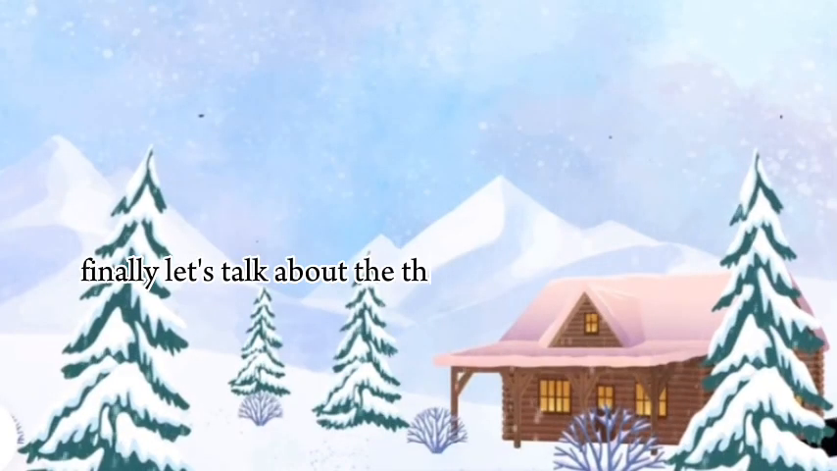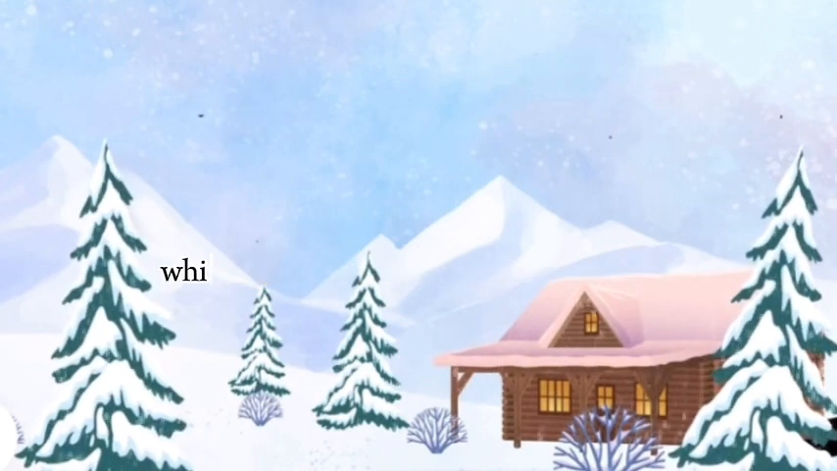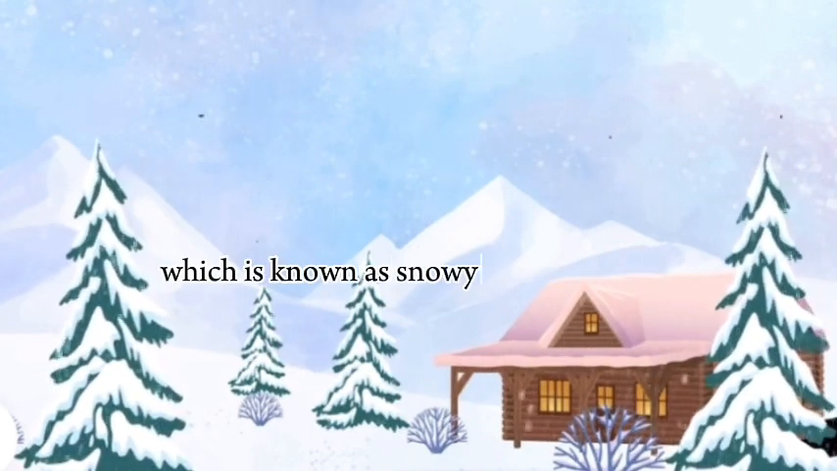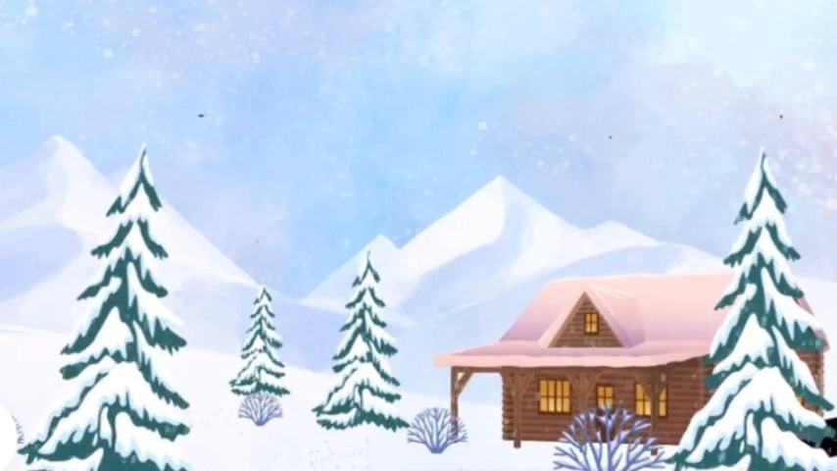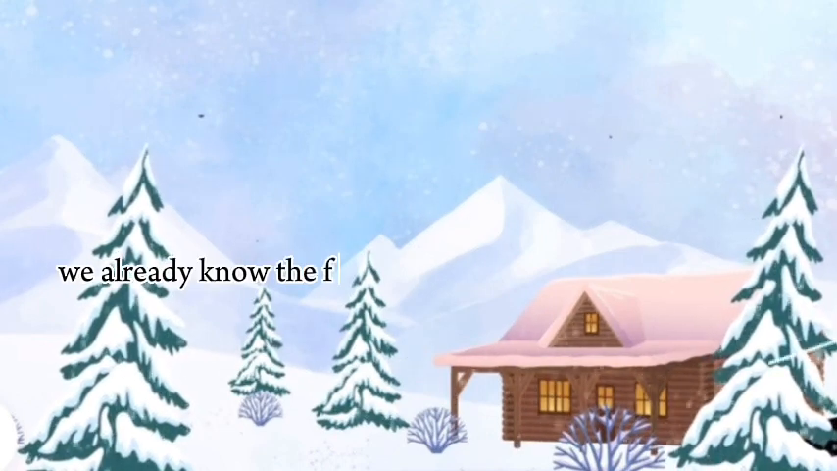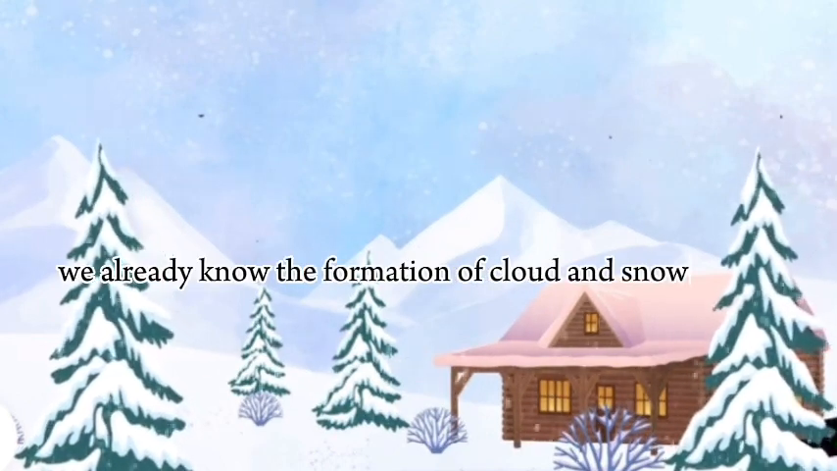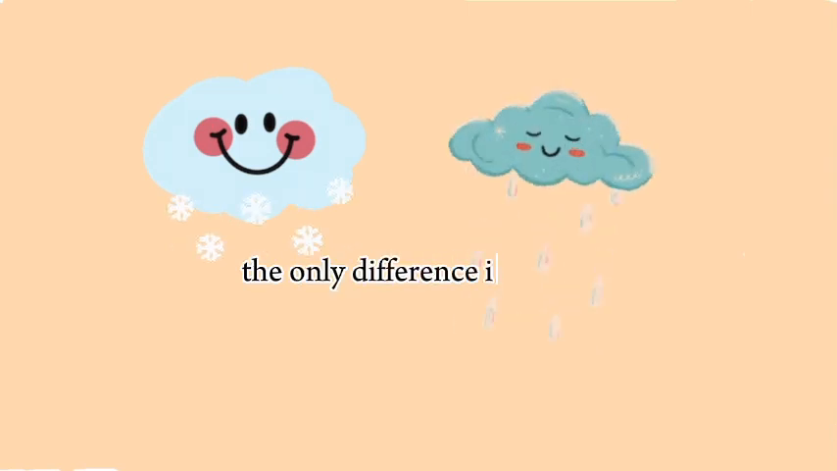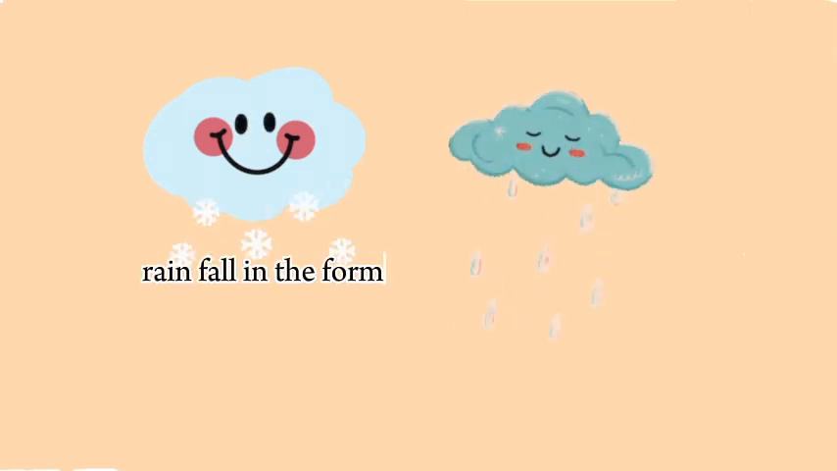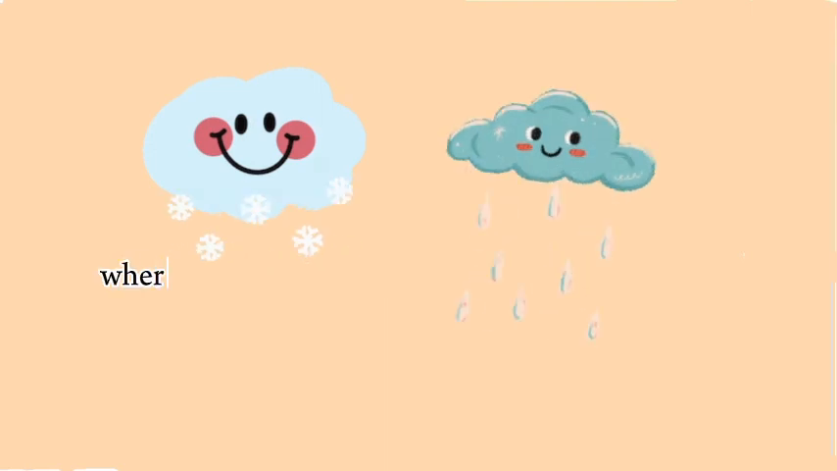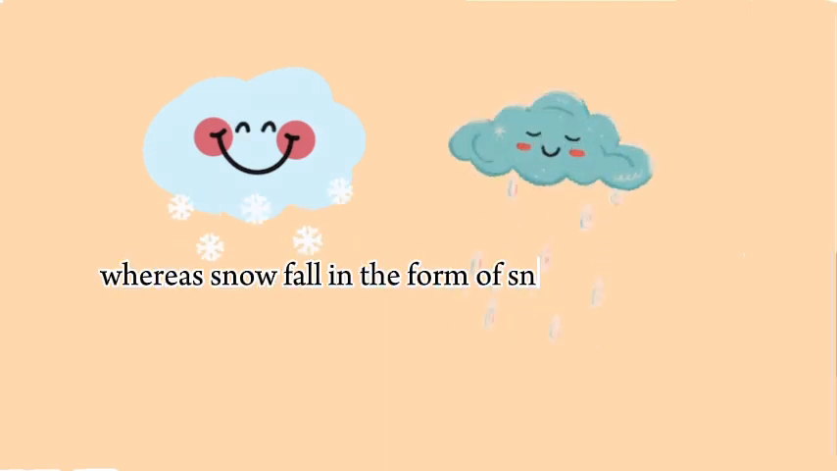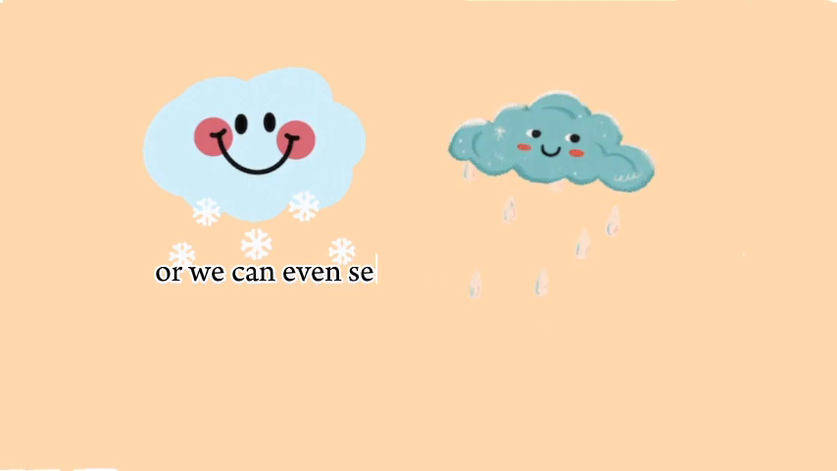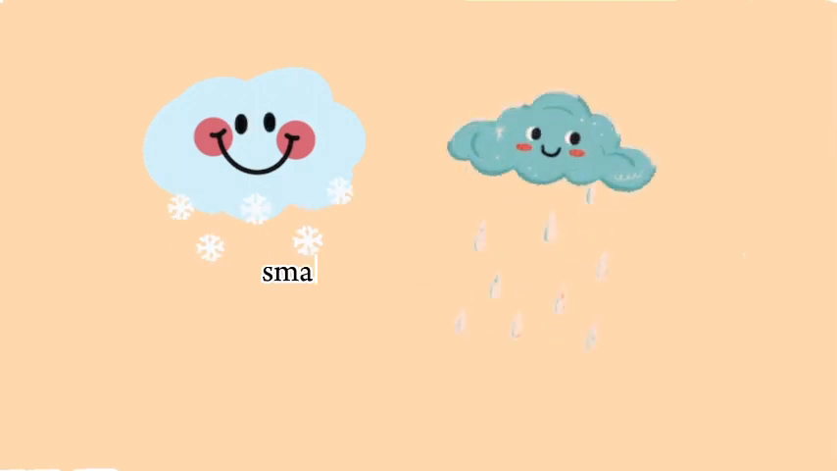Finally, let's talk about the fifth type of weather, which is known as snowy weather. We already know the formation of cloud, and snowfall and rainfall are somewhat similar. The only difference is rainfall is in the form of water droplets, whereas snowfall is in the form of snowflakes, or we can even say the ice particles, small ice particles.